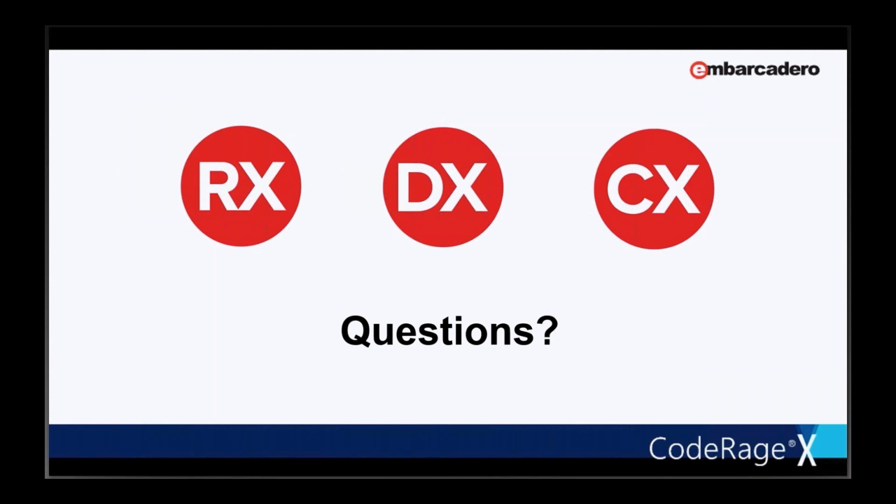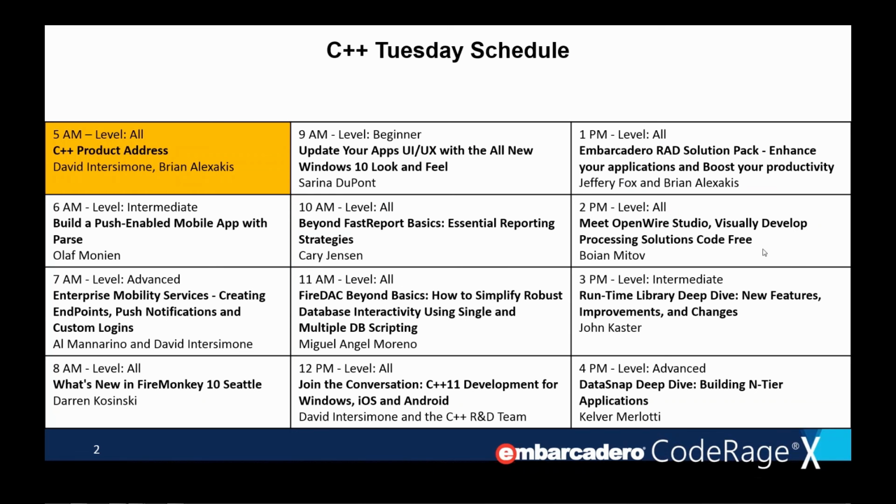But come to the 12 noon Delphi team. Let me bring up the schedule as we're getting towards the top of the hour, and I want to talk about a couple other things. Today, there are some sessions you'll definitely want to attend. One is What's New in FireMonkey, at 8 a.m. Pacific time with Darren Kaczynski, who's one of the architects of FireMonkey. We'll be talking about all sorts of new FireMonkey things and cross multi-device development.